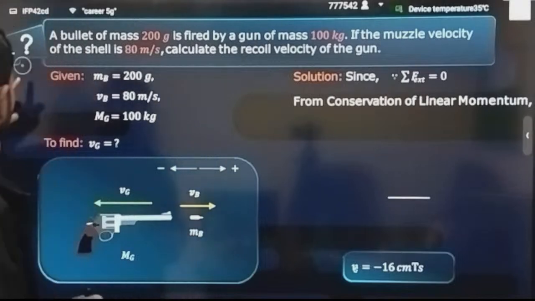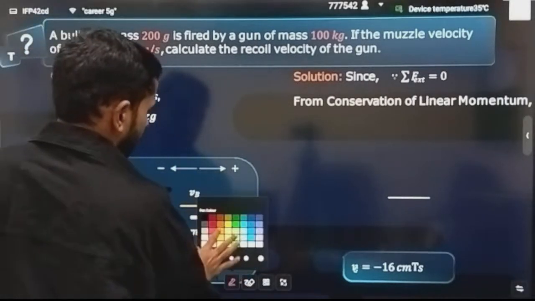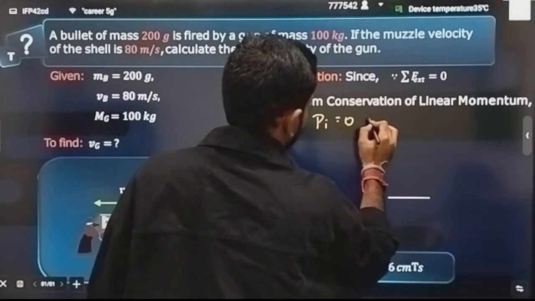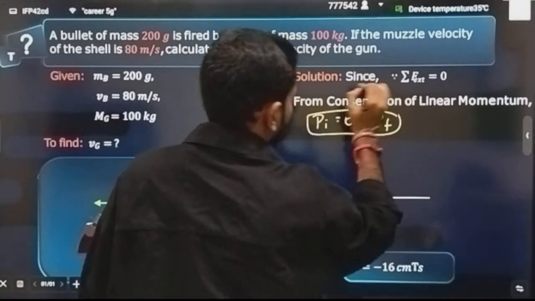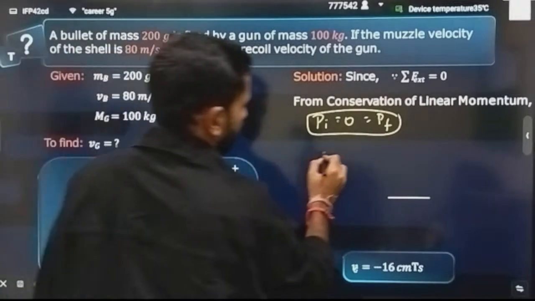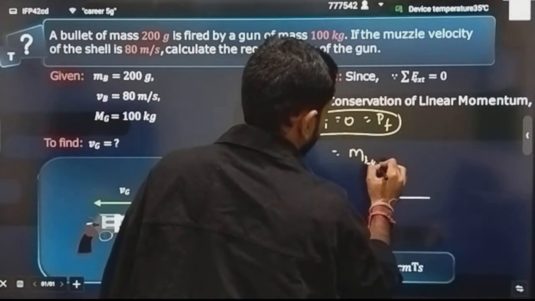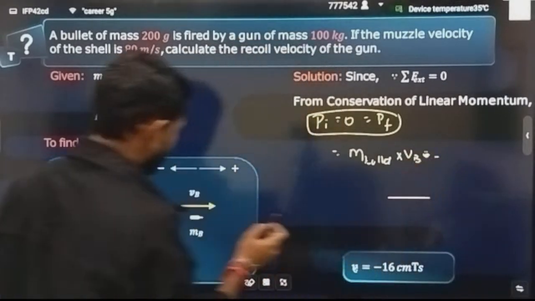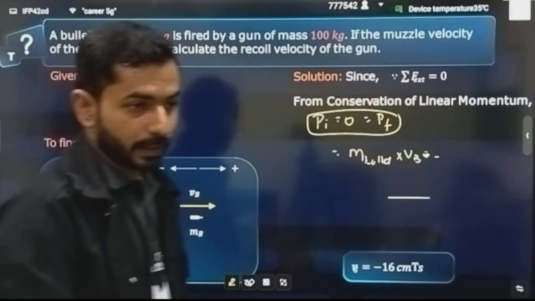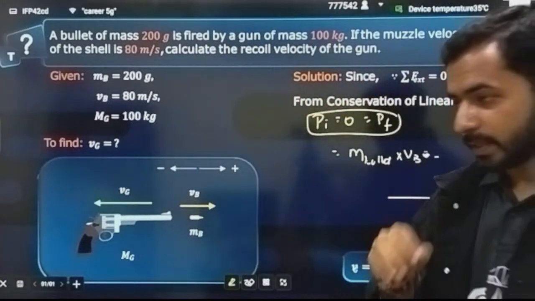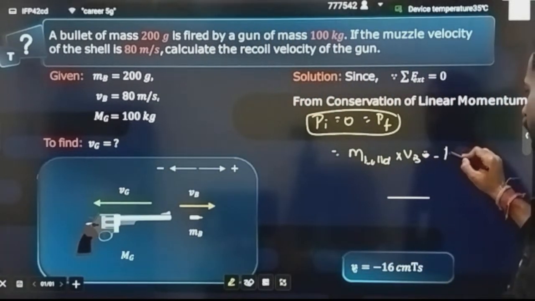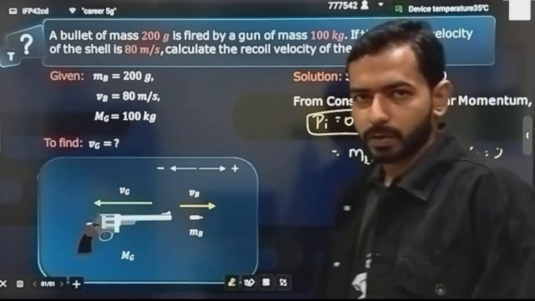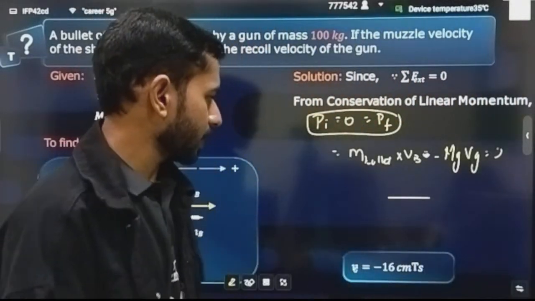So let's see what is the concept of momentum conservation. How you can apply this in this kind of questions? I can say initially momentum is equal to 0, that means it should be finally also 0. Finally, how you can write the momentum? I will simply write final momentum: mass of bullet into velocity of bullet, not plus, I will write minus, because this velocity is in negative direction, and I know that if I am writing a vector quantity, I have to represent it with a negative sign. So I will be writing mass of the gun into velocity of the gun, and it is going to be equal to 0. And exactly what I have to calculate is the velocity of the gun.